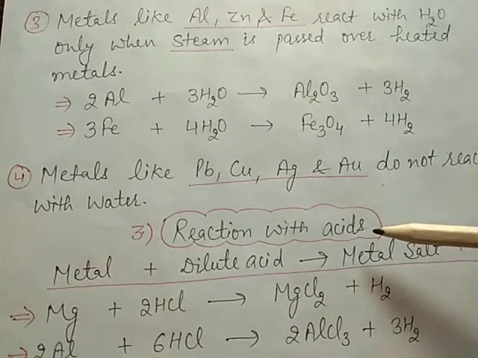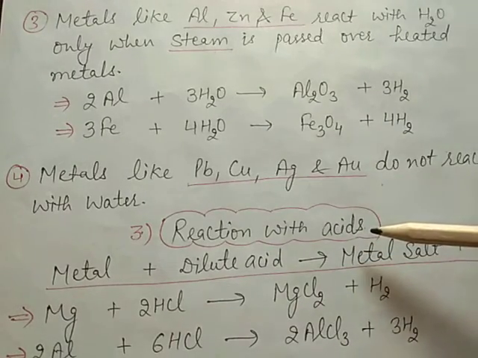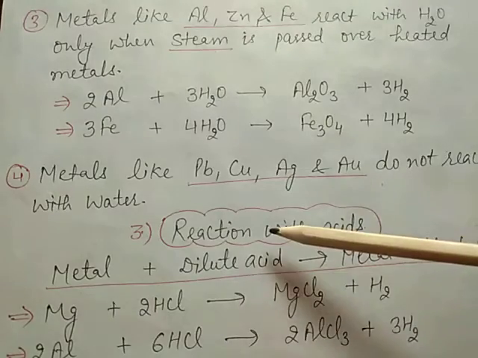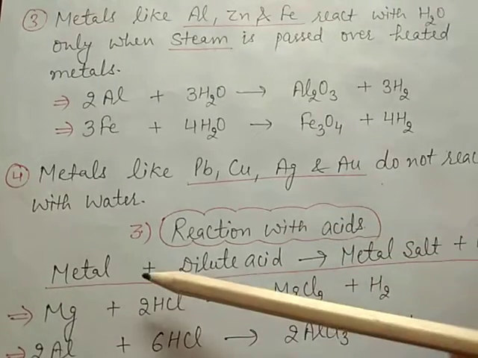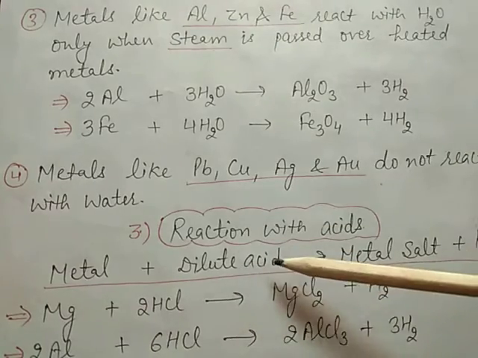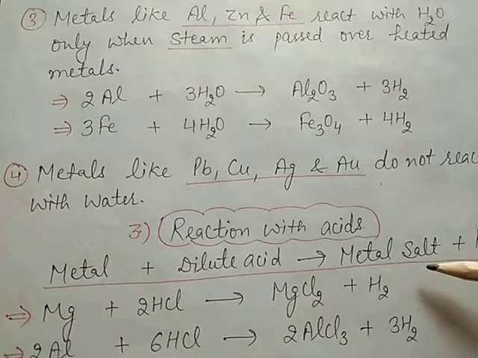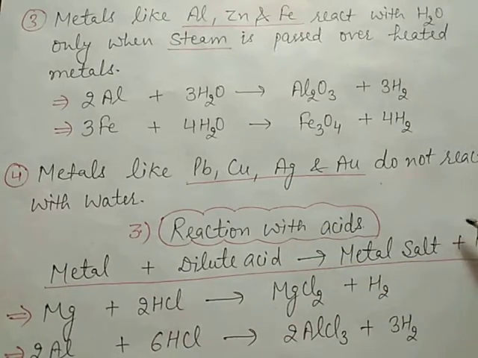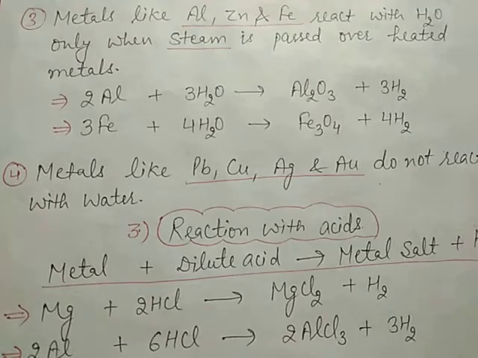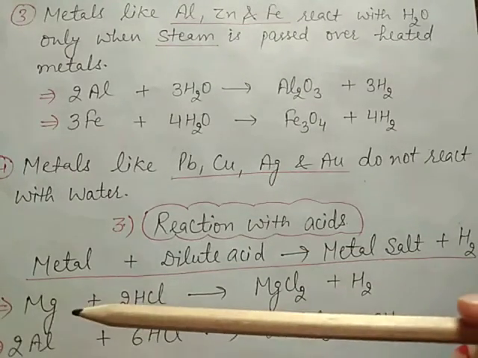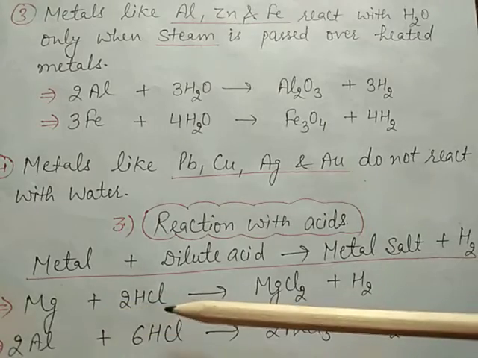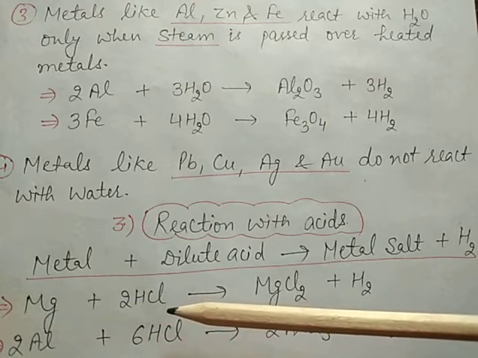Now the next chemical property of metals is the reaction with acids. When a metal reacts with dilute acid, it forms a metal salt plus hydrogen. Example, magnesium reacts with dilute acid.